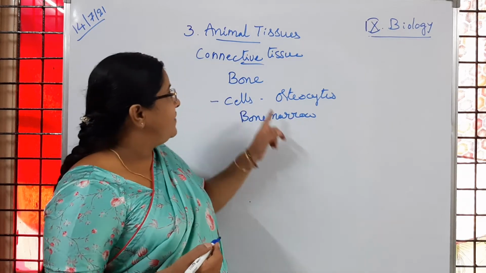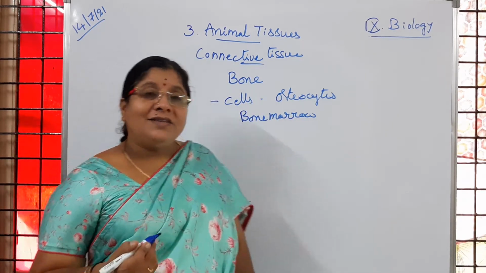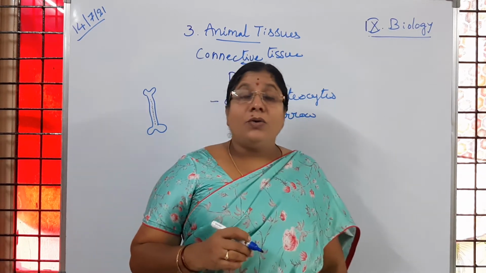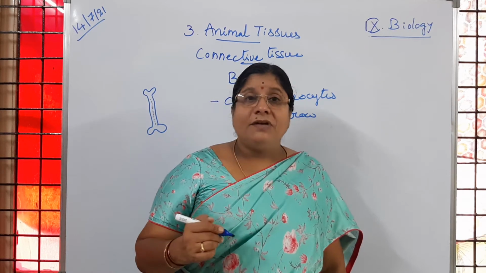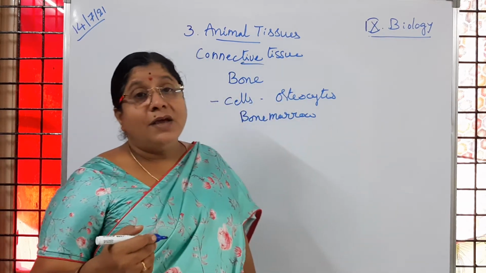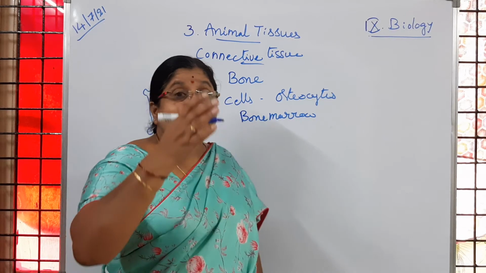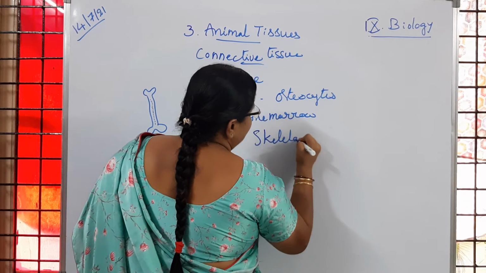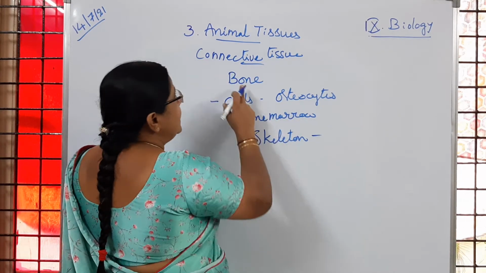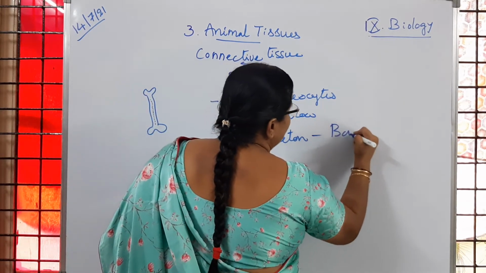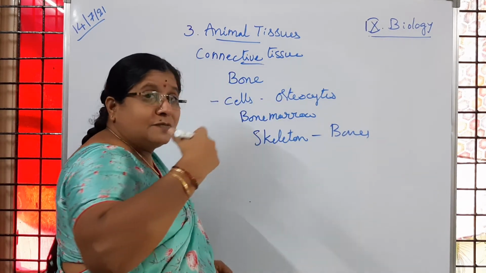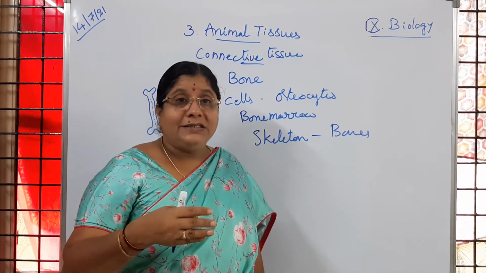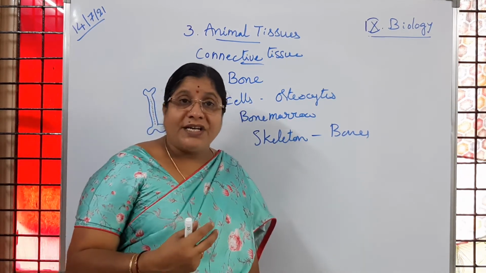So now immediately if I say bone, what are the functions? You can definitely tell that one, is it not, children? So now the bone is going to give us the framework, the skeleton of our body. The skeleton of our body is because of bones. The bony framework which is present inside our body makes us stand erect, and the internal organs are getting protection.